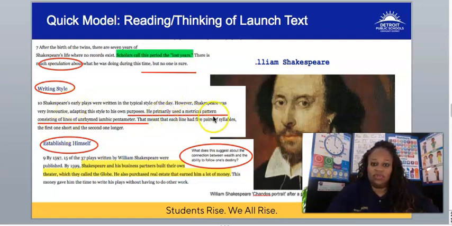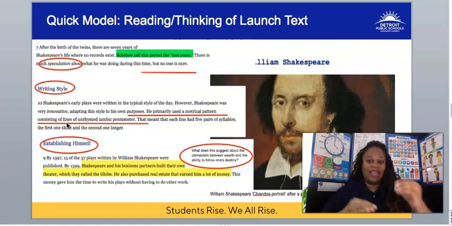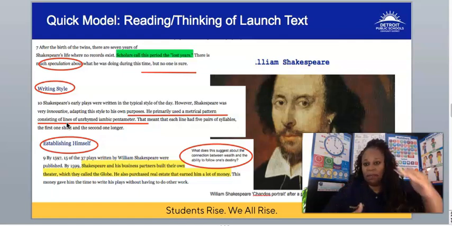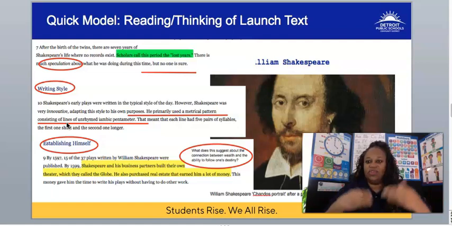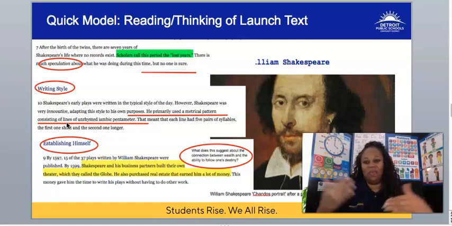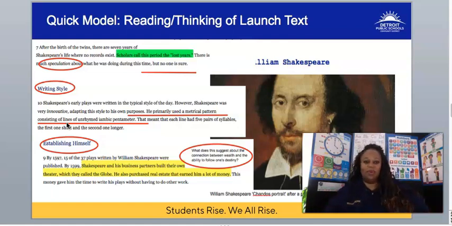He used a metrical pattern consisting of lines of unrhymed iambic pentameter. There it is. So even if you don't know what iambic pentameter means specifically, you do know that a metrical pattern refers to a rhyme scheme. So you will see a metrical pattern in a poem or a piece of prose.